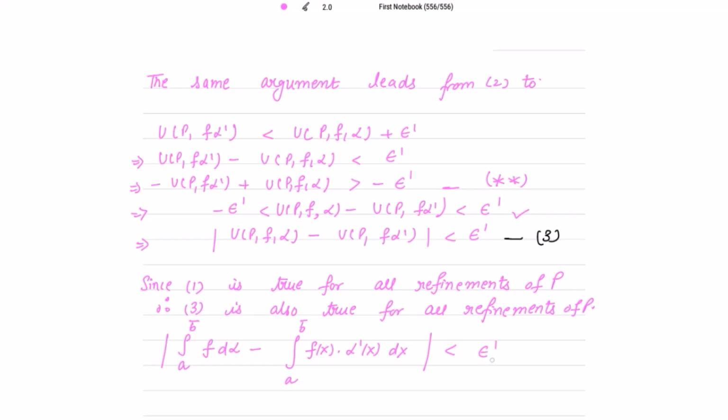Yes, but epsilon was arbitrary, and also alpha dash is Riemann integrable, f is also given to be Riemann integrable, so therefore this is f d alpha equal to the integral from a to b of f of x alpha dash x dx.